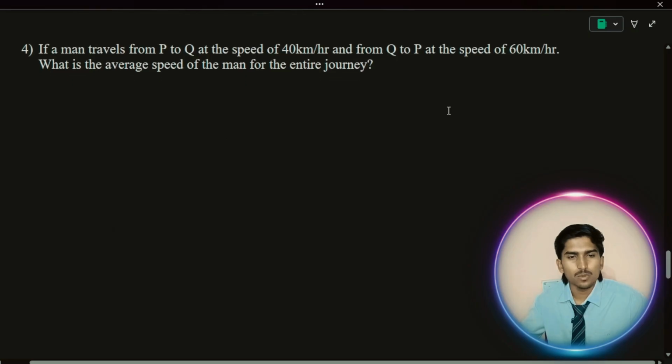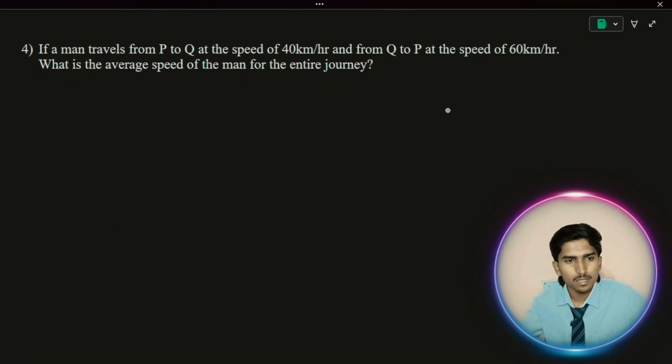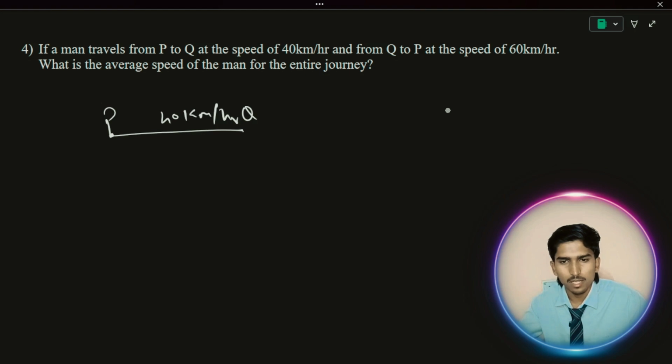Okay, this is one of the different problems. Let's start solving this. We'll get some idea. If a man travels from P to Q, let's consider this is P to Q, at a speed of 40 kilometer per hour. They have given the speed, and from Q to P, a speed of 60.